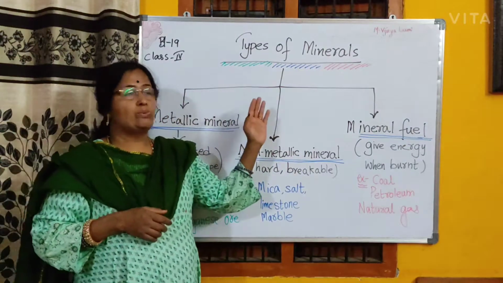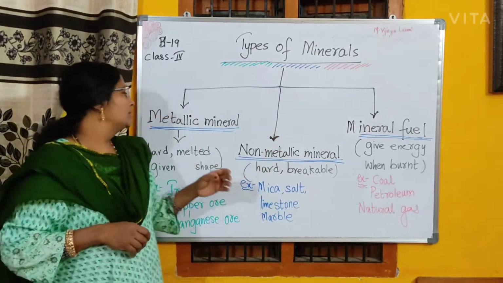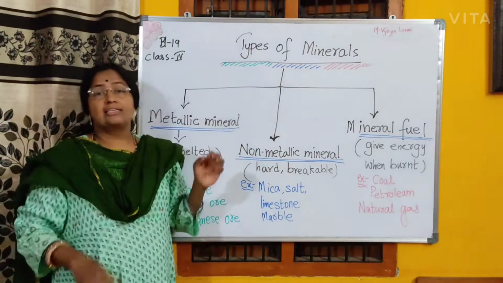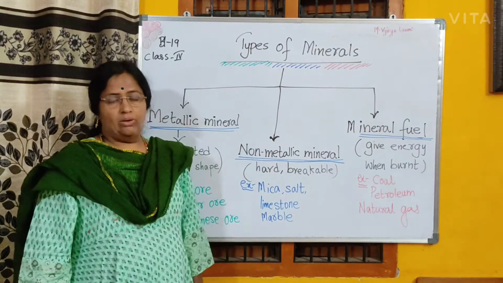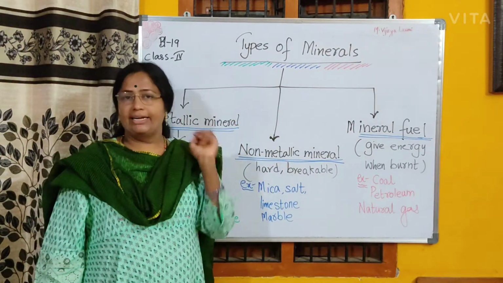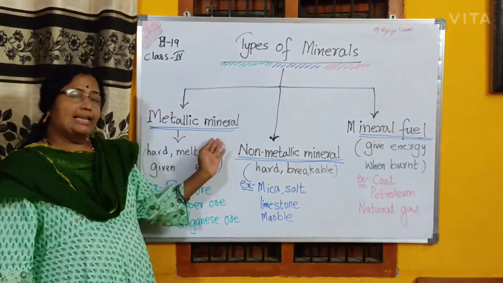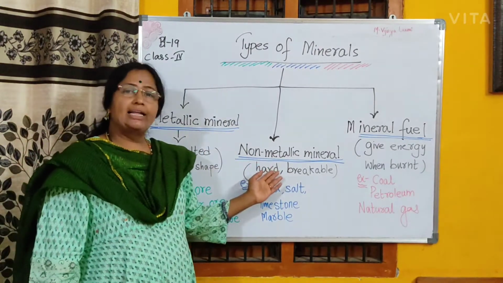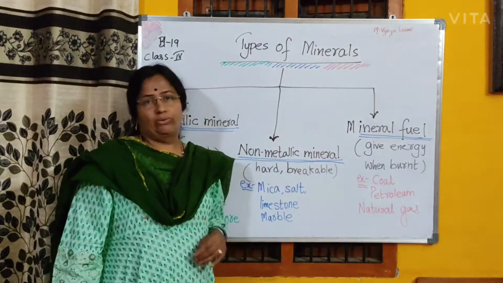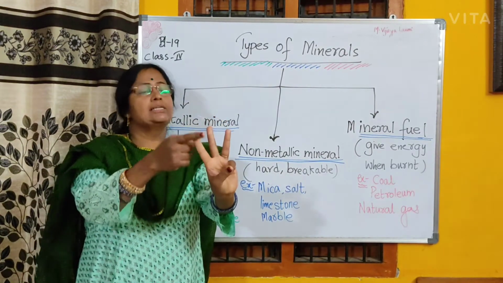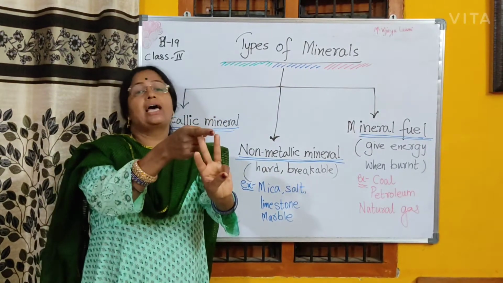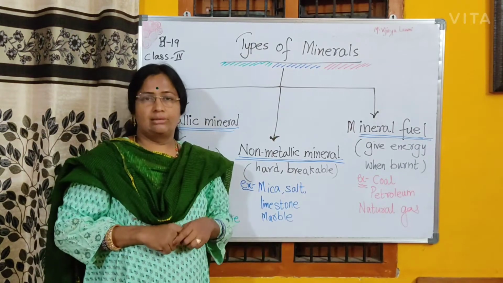This is S1, types of minerals. Minerals are divided under three main headings. Minerals are of three types: metallic minerals, non-metallic minerals and mineral fuels.